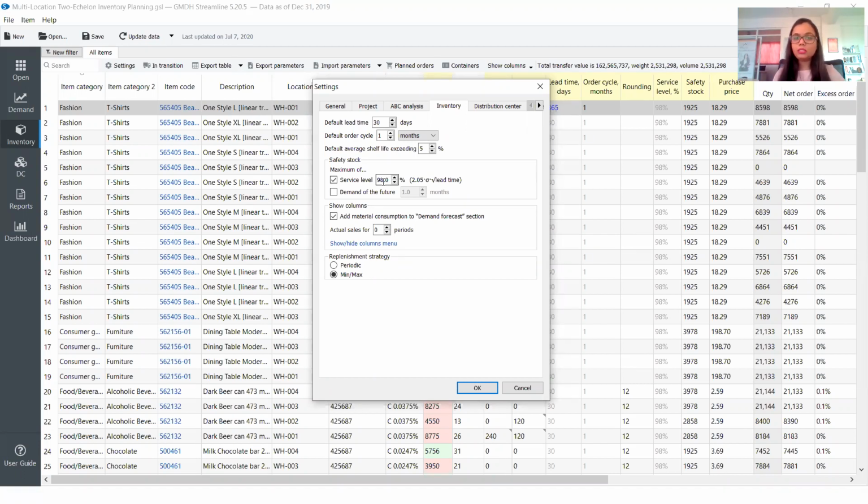So different companies have different classification basis. In fact, just a couple of days back, I was having a discussion with one of the clients, and they want to have the strategy of 90% and not 98%. So that is absolutely fine.